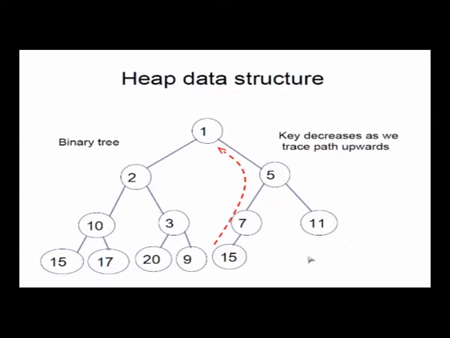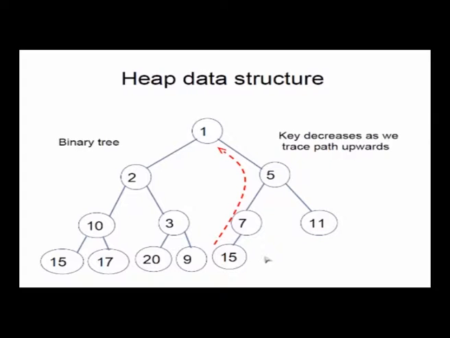And the reason why we fill up the heap in that order is because then you can store the data in an array in a contiguous fashion. So how do you store it? You store first 1 in the array, then you store 2 and 5, then you store 10, 3, 7, 11, then you store 15, 17, 19, 17, 29, 15. So the last element that you will store is the last element in the heap here, and the first vacant spot in the heap is the second child of 7, okay. That is the first point after the last element in the array, that is the first vacant spot.